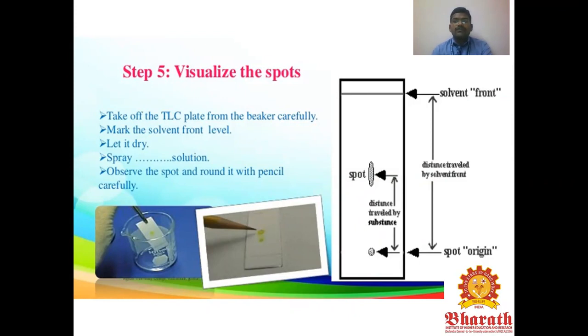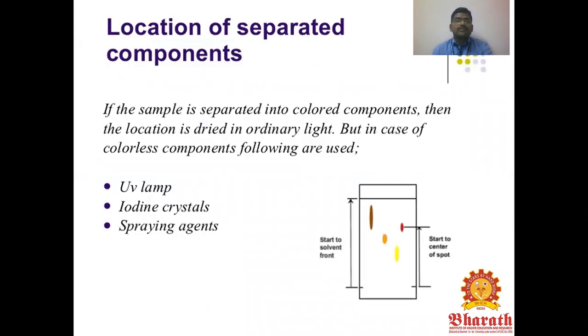First the solvent moves up to the top level and comes to the front, and only after that do you get the compound spots. Next is the location of the separated compounds. If the sample separates into colored compounds, the location can be seen in ordinary light. But in the case of colorless compounds, you use a UV lamp, because some compounds show up only under UV. You can use the UV lamp, iodine crystals, and some spraying agents to identify the spot.